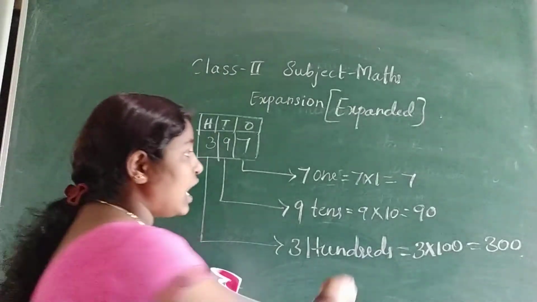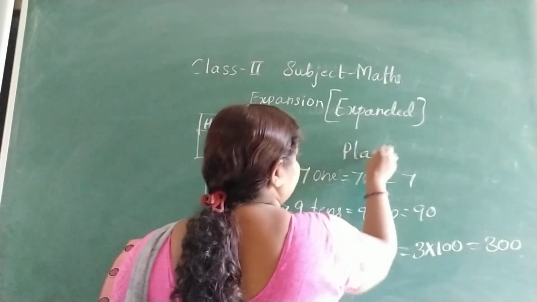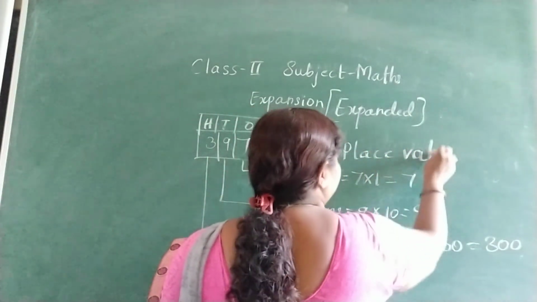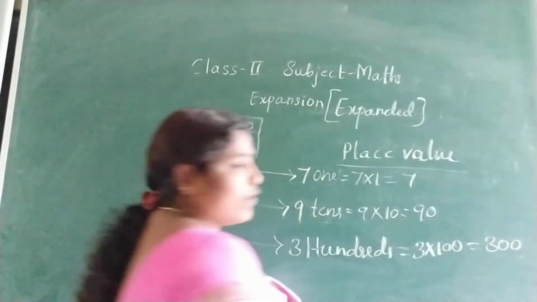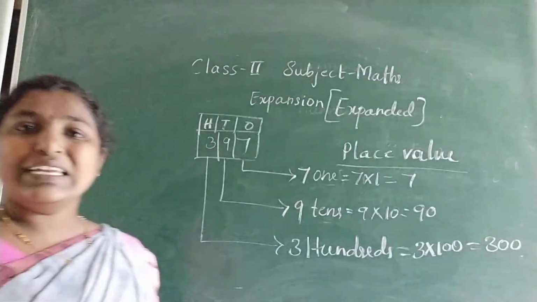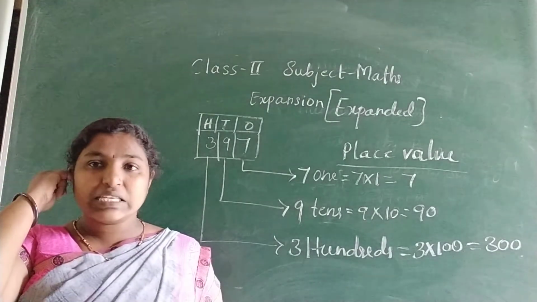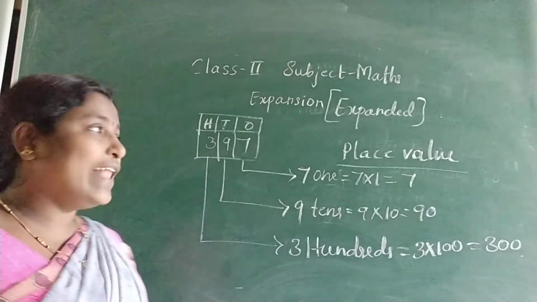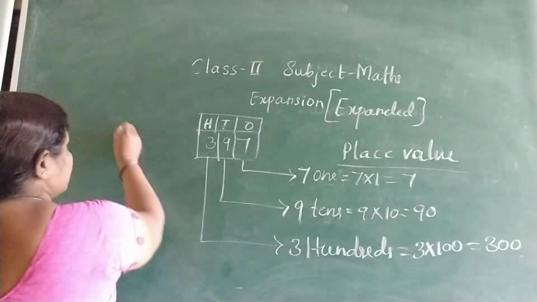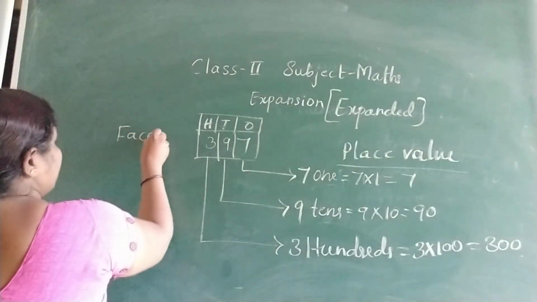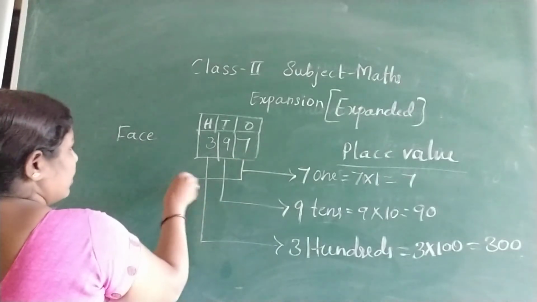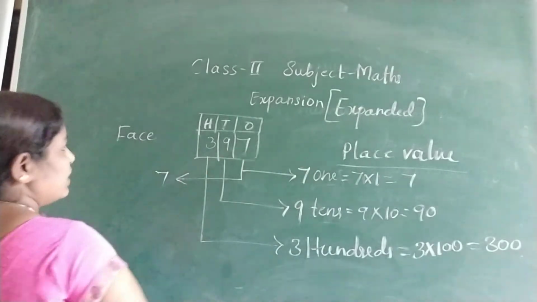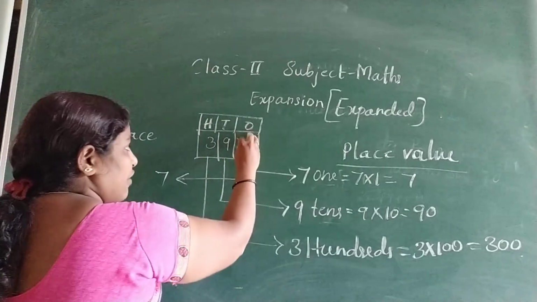But these are the place values. Place value, how will we get? By multiplying the number with the places. Okay. Face value means no multiplication with anything. So face value of 7 is 7 itself. Because 7 is the face.